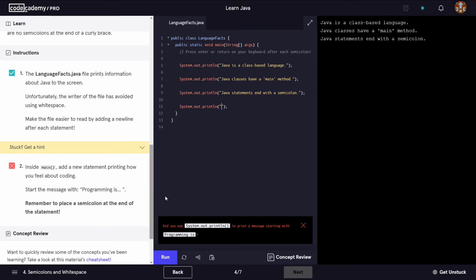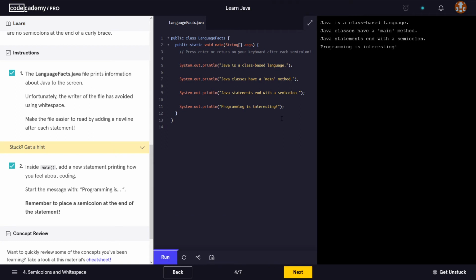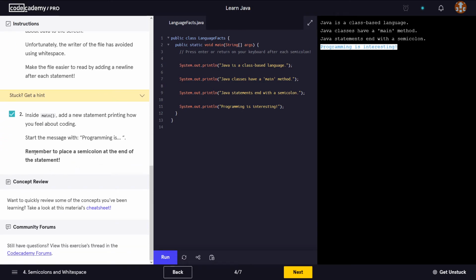We add the double quotes, and it says we have to start the message with "Programming is". What is it? Programming is interesting. Okay, if I run this now, there you go, our message is showing on the screen. So programming is interesting. Remember to place a semicolon at the end of the statement, which we just did here. Okay, fine, let's move on to the next lesson.